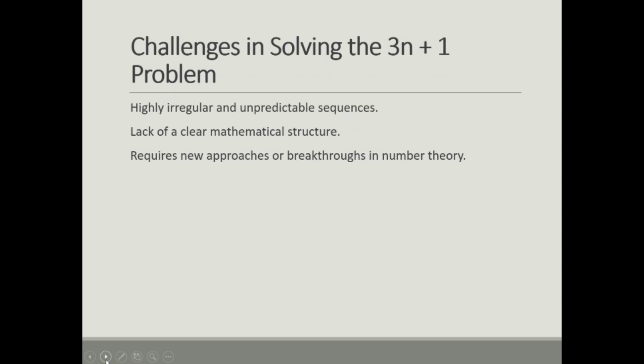Now we will discuss the challenges in solving the 3n+1 problem. So why is it so hard to solve? Mainly because the sequence behaves so unpredictably. Some go up really high before coming down. There is no clear mathematical structure. Solving it might require entirely new tools in number theory. That's why there are challenges in solving this problem.